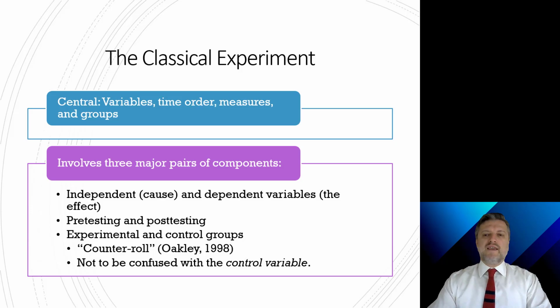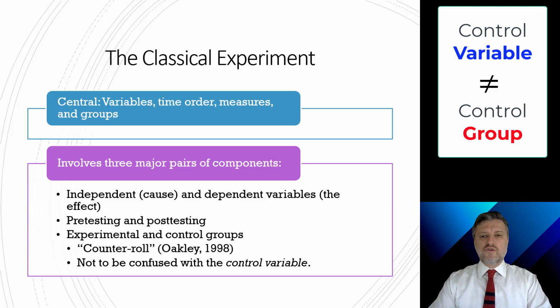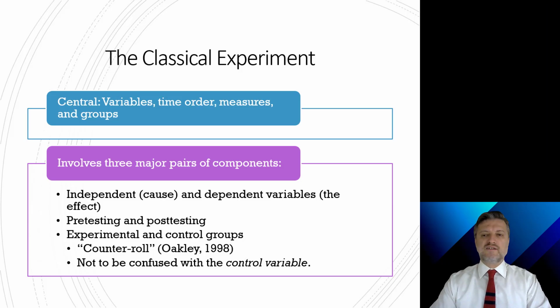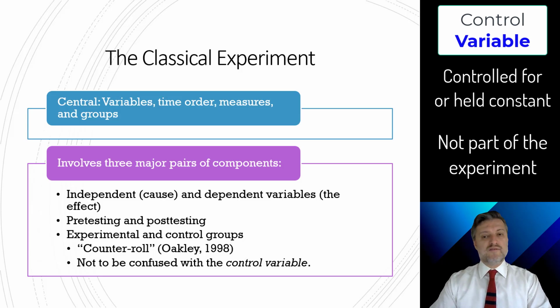I want to explain the difference between the control group and the control variable because I see that students often confuse them. A control or controlling variable is one that the researcher uses to analyze the data and is any factor or variable that is controlled for or held constant during an experiment. Unlike the independent and dependent variables, controlled variables are not a part of the experiment. They are important because they could affect the outcome.